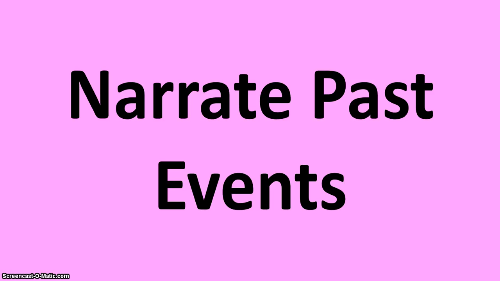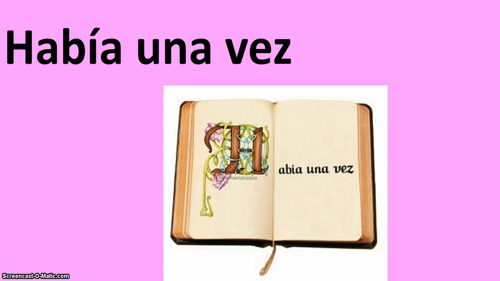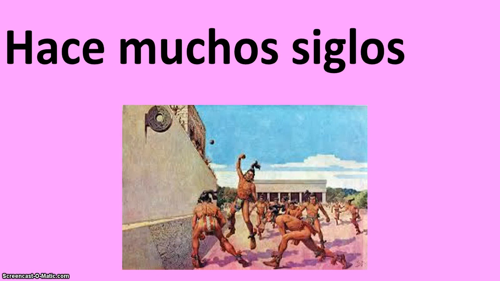And we have 3 more words that have to do with narrating past events. Había una vez. Había una vez significa once upon a time, or there was, there were. Either one. It can mean once upon a time. It can also mean there was, were. Hace muchos siglos. Hace muchos siglos significa many centuries ago. So the word in Spanish for centuries, siglo. Y finalmente sobre. Sobre significa about. Sorry, I couldn't come up with a picture to represent the word about.